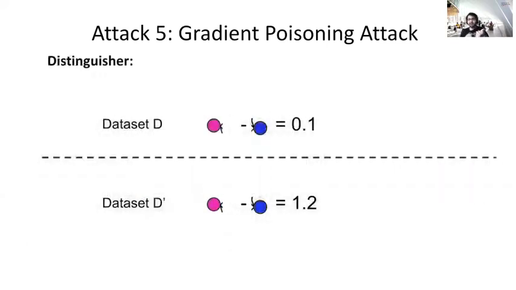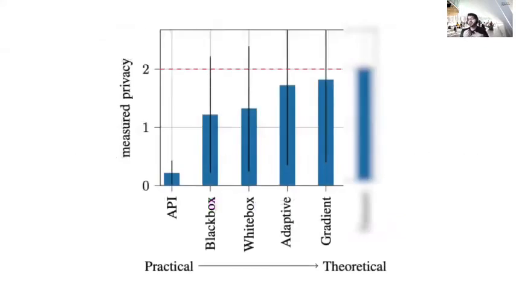The idea here is that if this malicious looking gradient is part of the training data, then the distance between these 2 points will be much higher compared to when it's not part of the training data. Then again, we apply this attack. We see that using gradients actually has a better effect than just using inputs, because it's less noisy, and it's hard to pinpoint only 2 points in there when you are using just inputs.